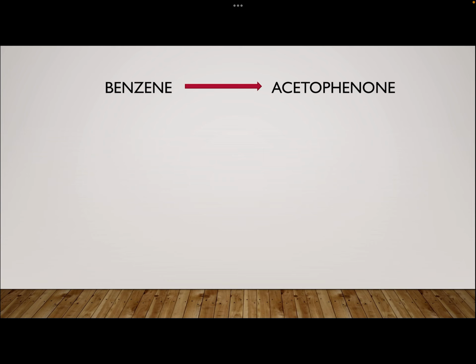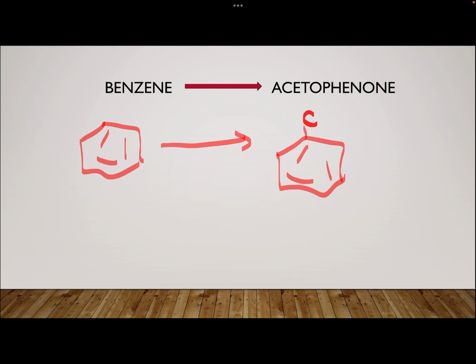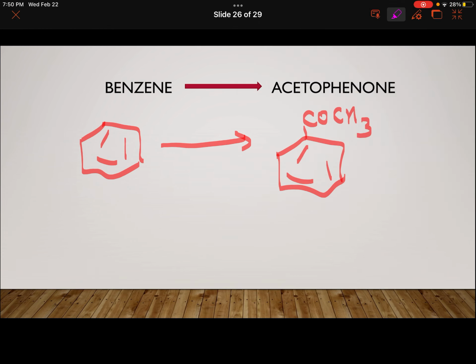Benzene to acetophenone. Now, what is acetophenone? Very commonly used common name for C6H5COCH3. This is acetophenone. That's a ketone, clearly a ketone. So here I will carry out the reaction as Friedel-Crafts acylation. CH3COCl, because I want CH3CO, I want this, and in the presence of anhydrous AlCl3 as catalyst, it will straight away give me acetophenone.